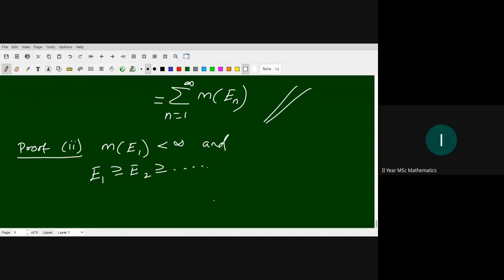We write this decreasing sequence of sets in terms of an increasing sequence by taking differences. First we start with E1 minus E1, which is the empty set, a subset of E1 minus E2, a subset of E1 minus E3, and so on.